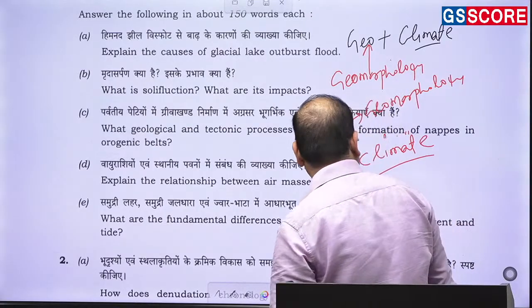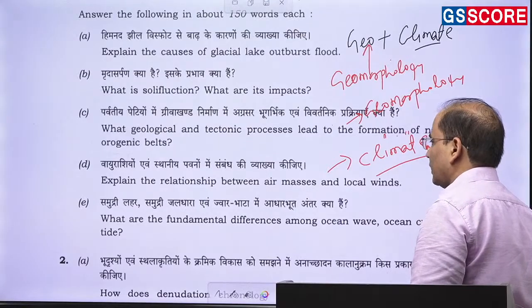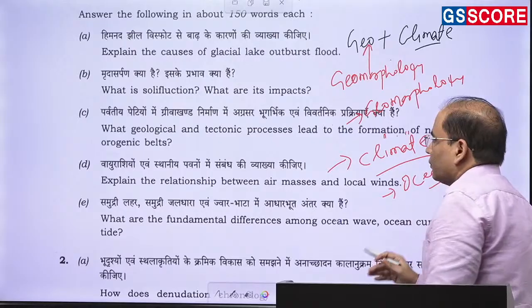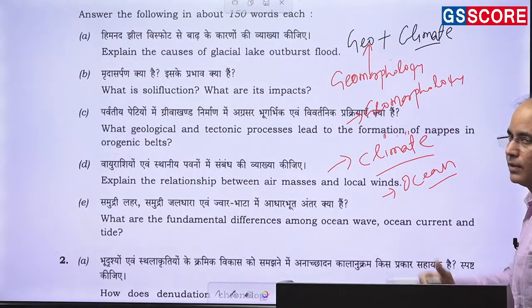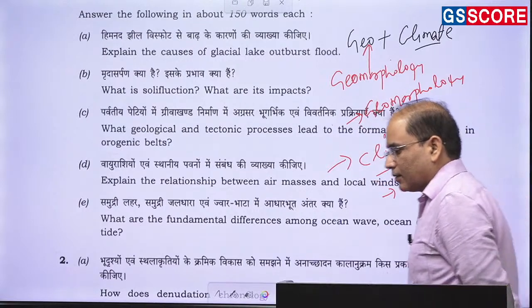Now, the next question is: what are the fundamental differences among ocean wave, ocean current and ocean tide? So this is from the ocean. If you look from the perspective of physical geography, generally what happens in question number 1,